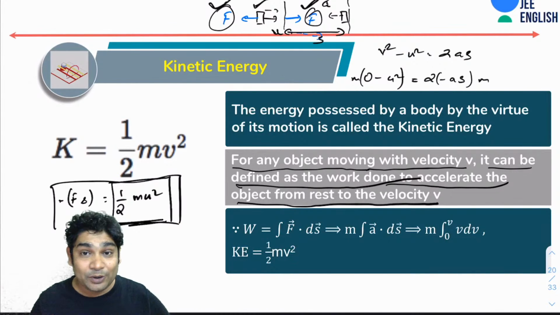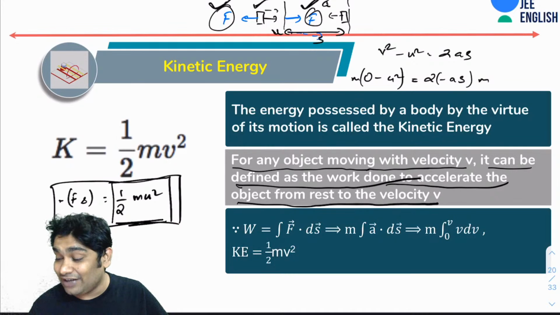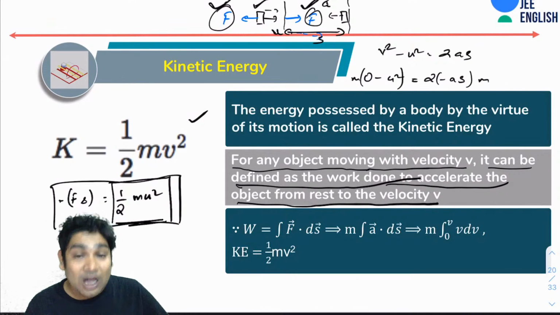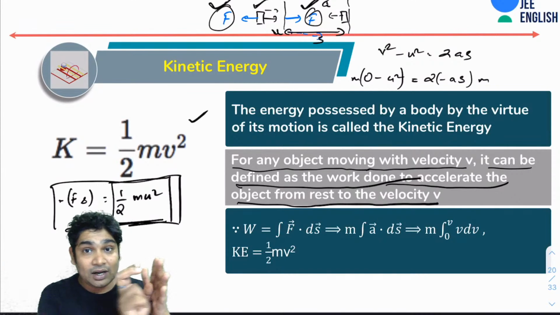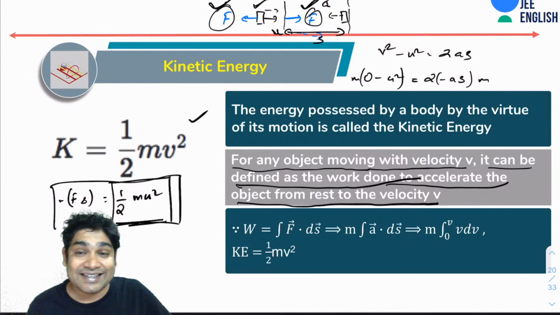Okay, by the way, I hope you realized how I got the expression half mv square. So now we know that any object when moving with a v can do half mv square amount of work on any object before coming to rest itself. So please remember this. That is how we get the expression for half mv square. It's not out of thin air that we decided to start calling work F.s and we started calling kinetic energy as half mv square. It is in the definition.